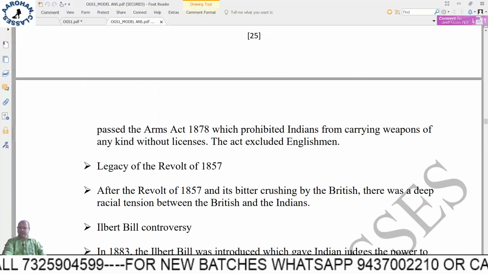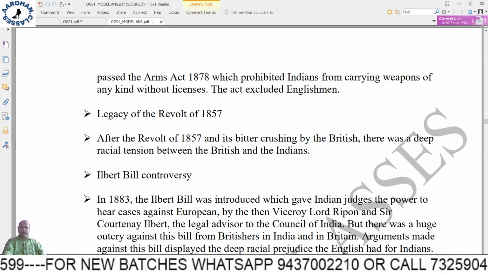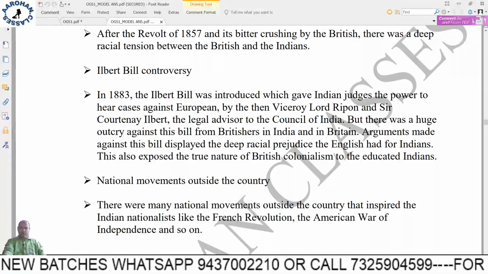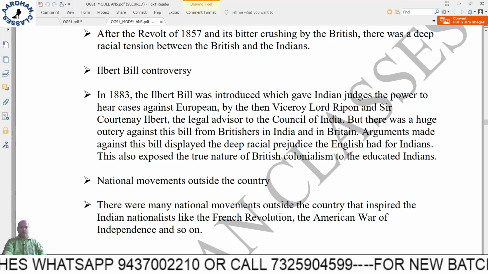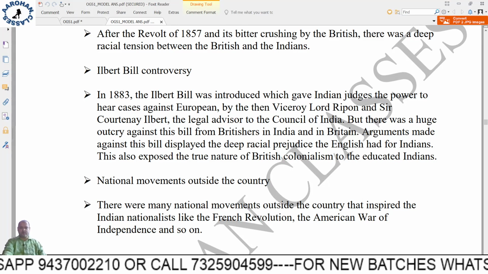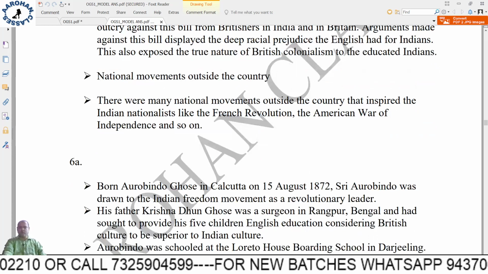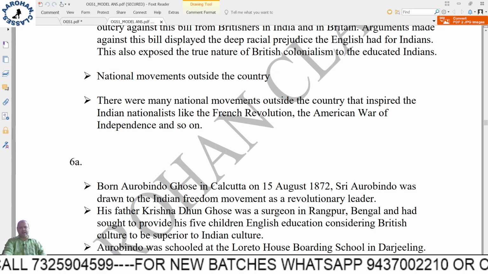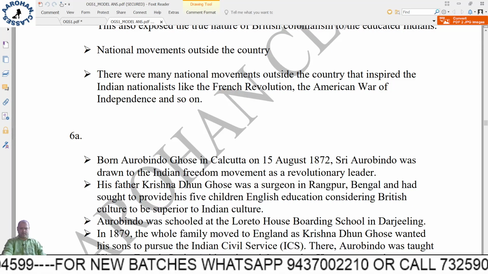Okay, legacy of revolt of 1857, the Albert Bill controversy. So lot of points are there. I told you minimum 6 you have to write, 10 11 points are given. National movements outside the country. Okay, so you will write around 6 points, but you go through the entire thing.